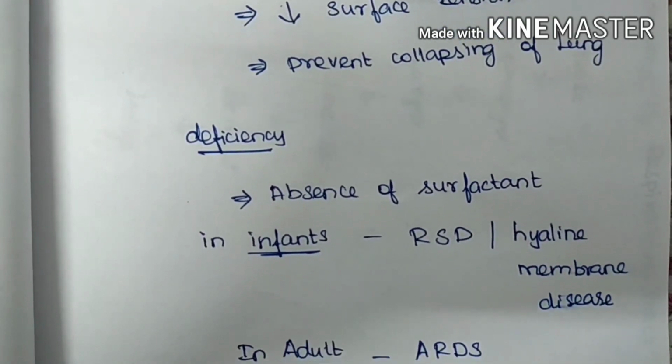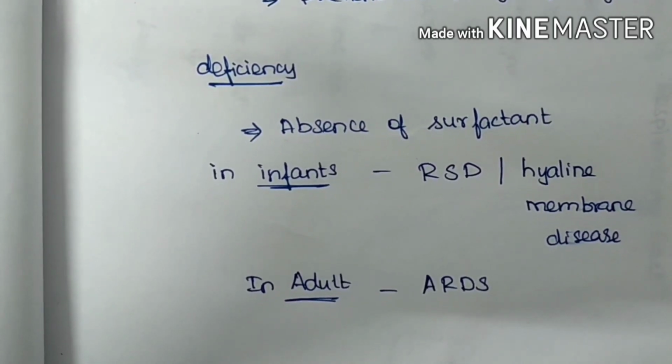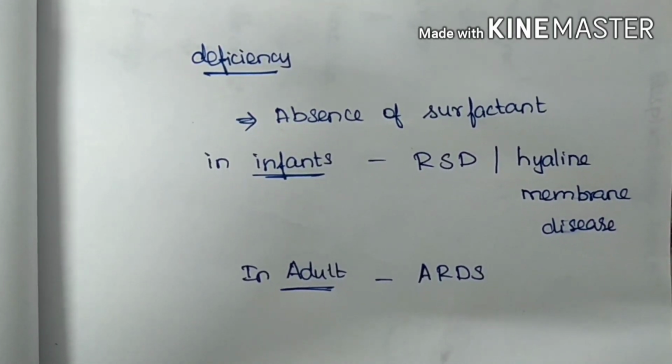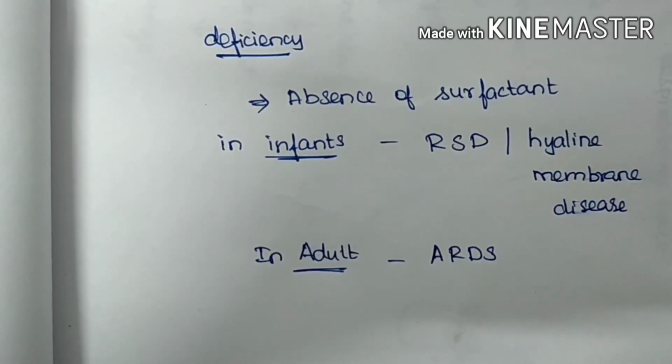And deficiency, absence of surfactant in infants leads to respiratory distress syndrome or hyaline membrane disease, and in adults it may lead to acute respiratory distress syndrome.